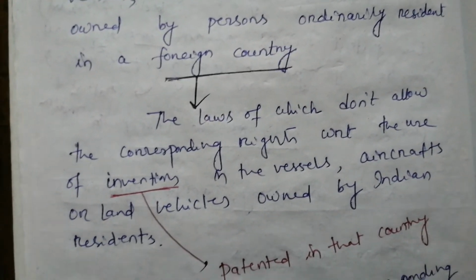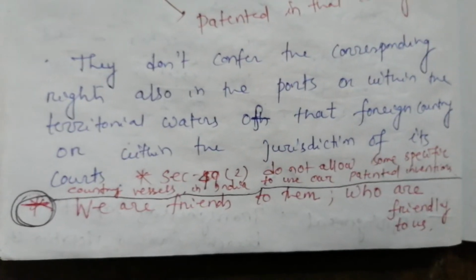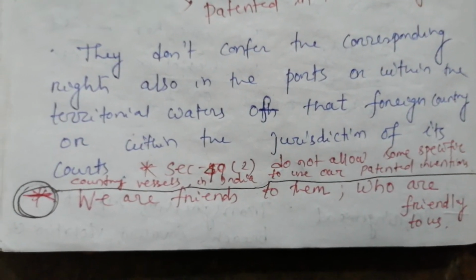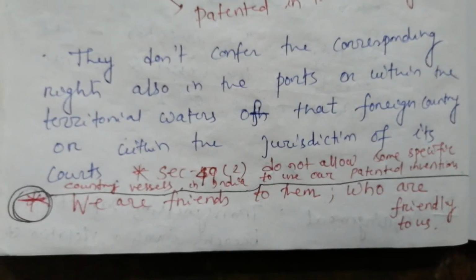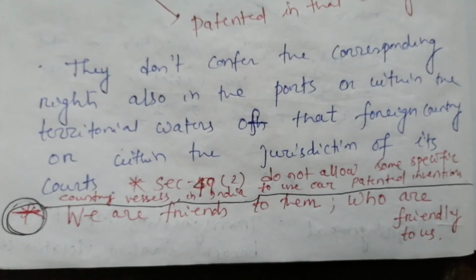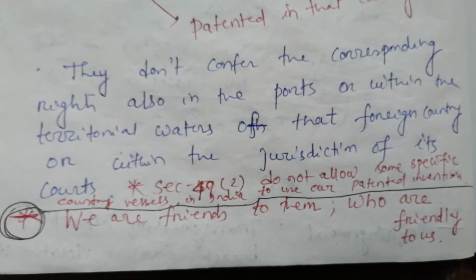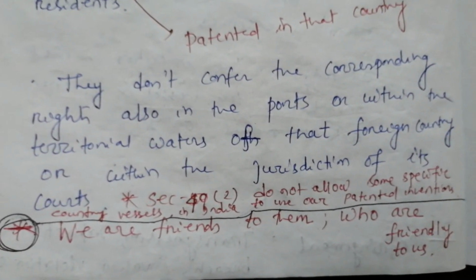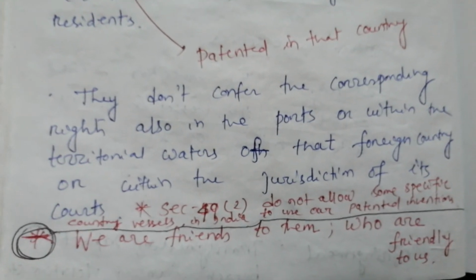We don't allow them. Okay, so the simple line is that we are friends to them who are friendly to us. If you remember this single line only, you can very well explain section 49 with very ease. Okay, so this much for today.